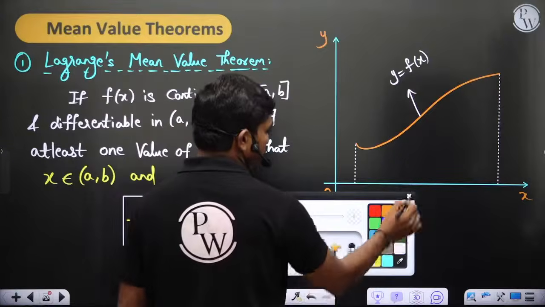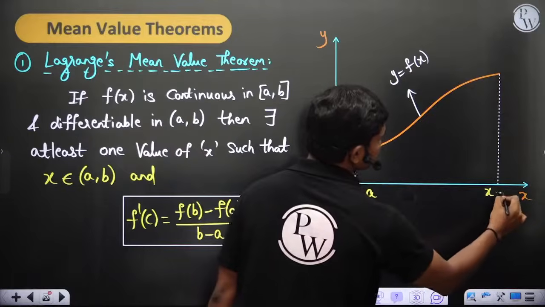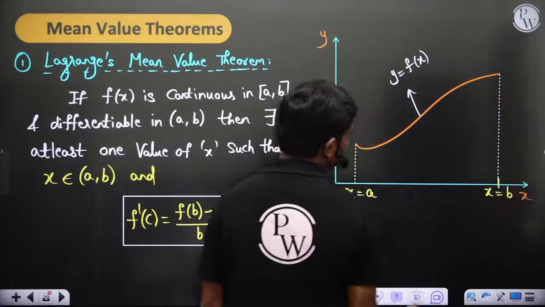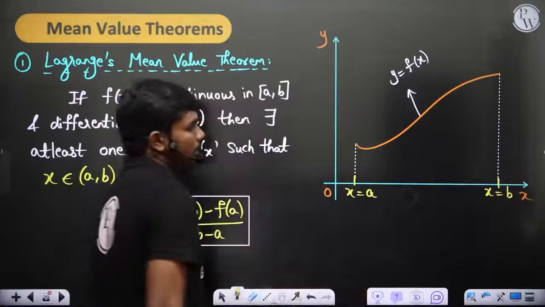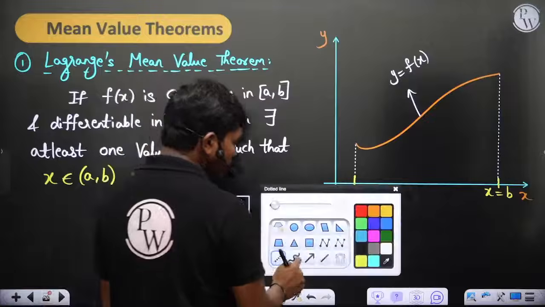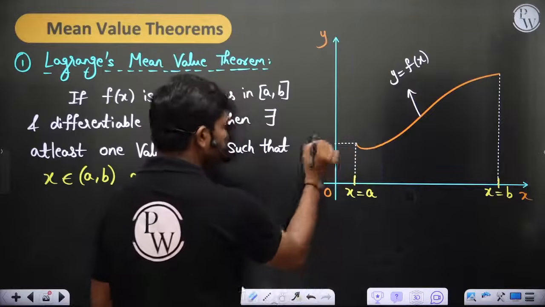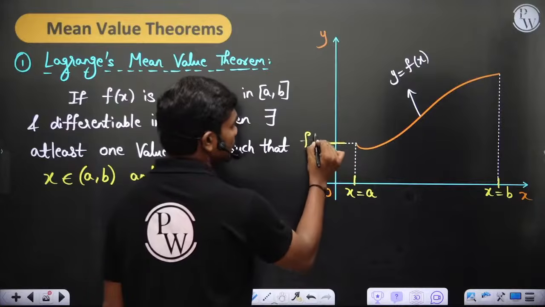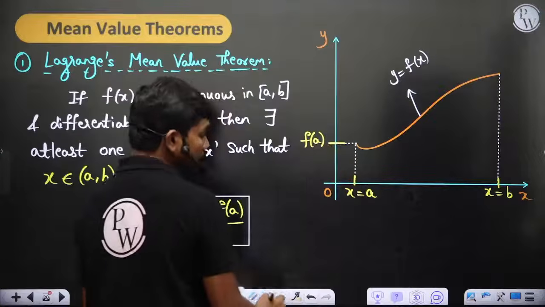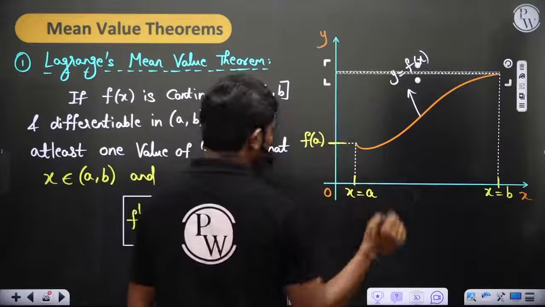So let's say this is x is equal to a, and this is x is equal to b, of course. Okay, so this is x equal to b and this is x equal to a. Now if this is x is equal to a, then ultimately this point which is here will give us f of a, correct? To this value is f of a. Similarly, if this is b, then ultimately this value is f of b.